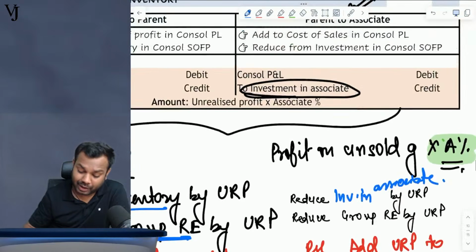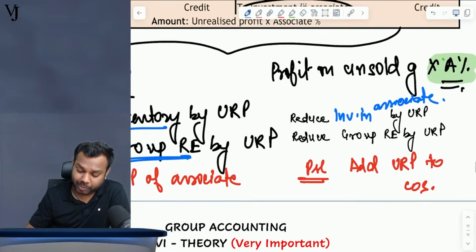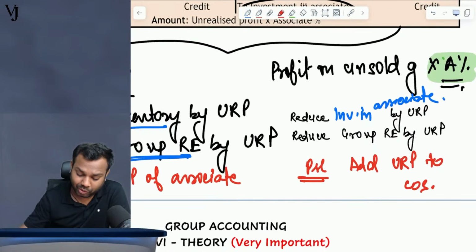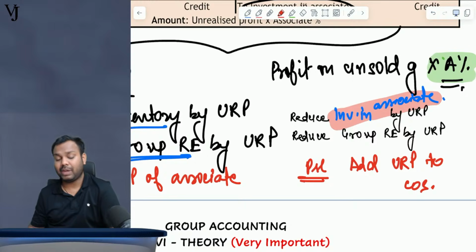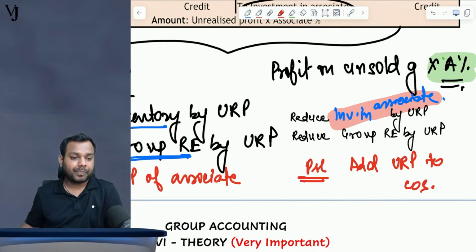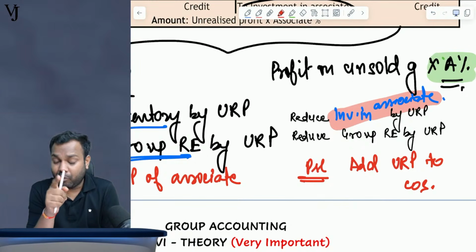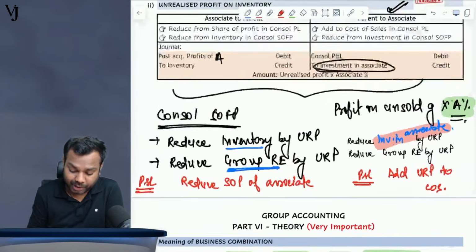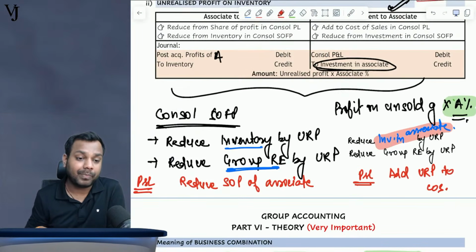But if it is parent to associate, then it will be the case of investment in associate, and we will impact investment in associate. Okay, Vishnu Priya, please watch yesterday's lecture, where I explained this part in depth.